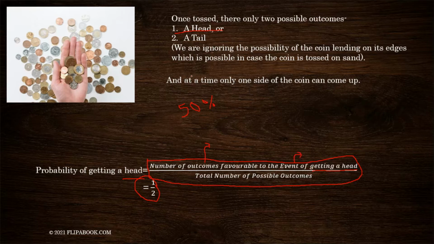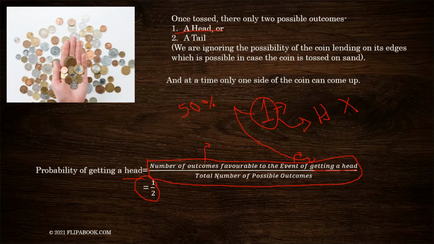So how many heads are there in a coin? There is only one head. So there is only one side. Once the coin is tossed, if it comes up, we'll get a head. If the other side comes up, we are not going to get a head as our result or outcome. So there is only one side which is favorable to the event of getting a head. I hope you understood it.